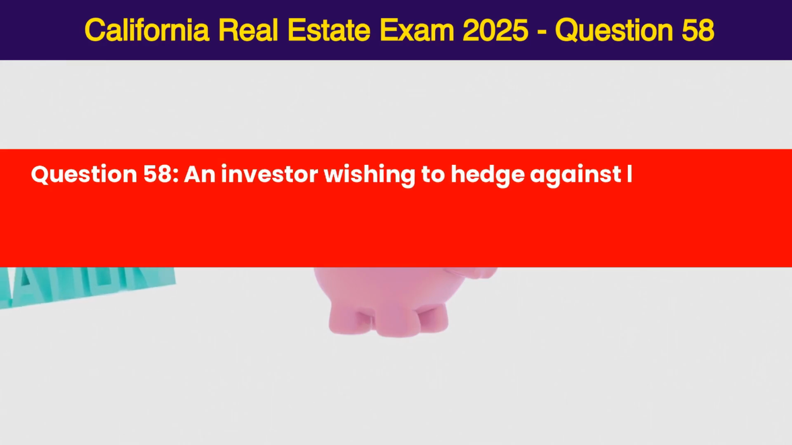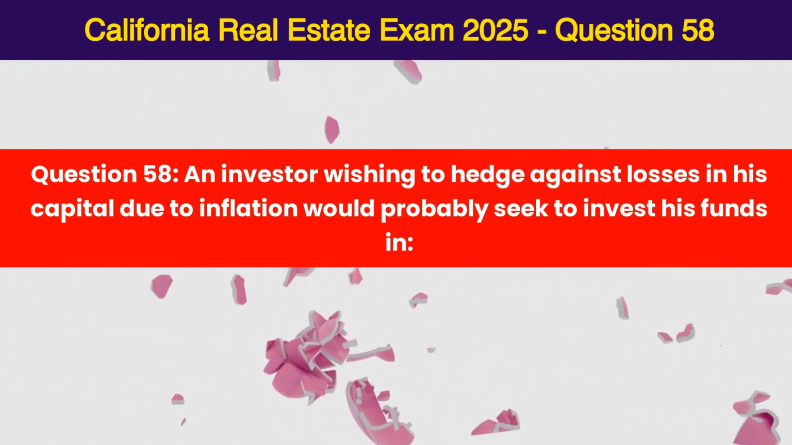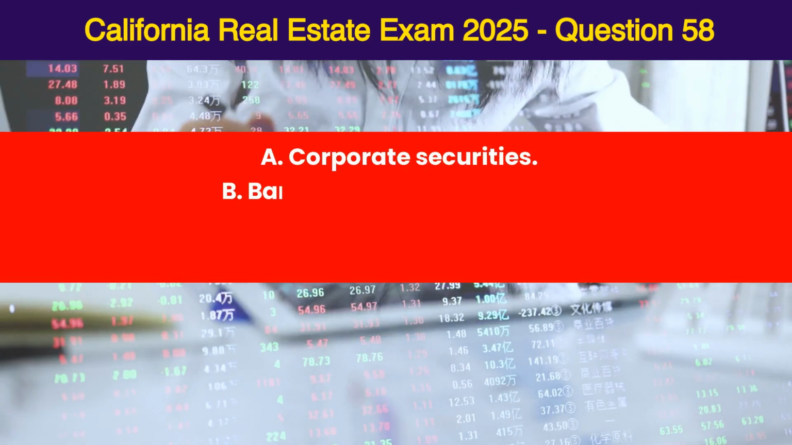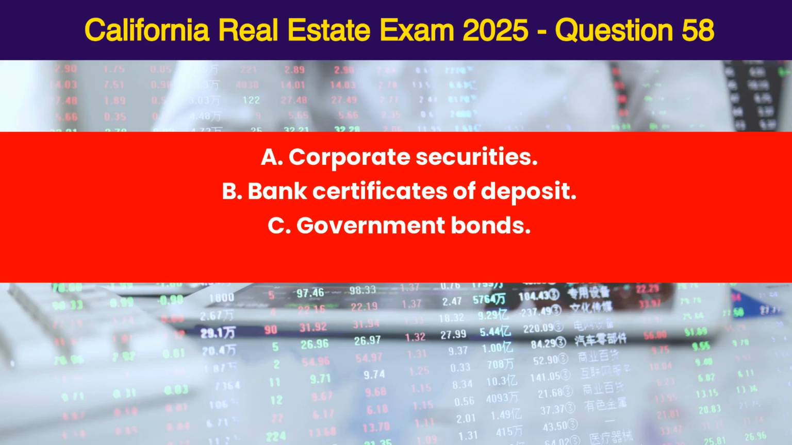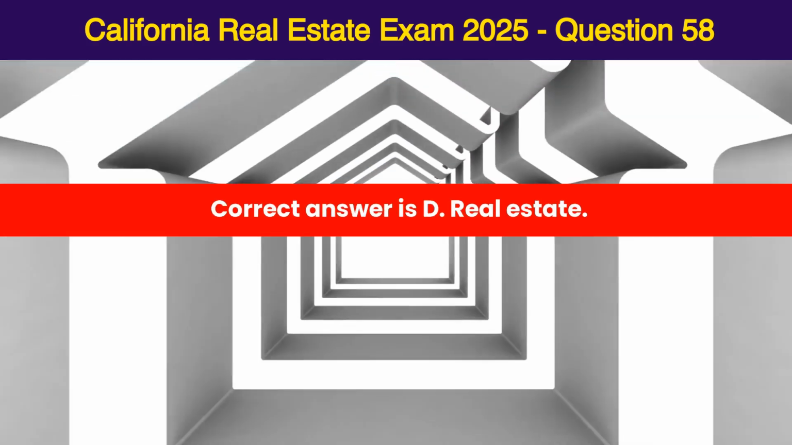Question 58. An investor wishing to hedge against losses in his capital due to inflation would probably seek to invest his funds in: A. Corporate securities, B. Bank certificates of deposit, C. Government bonds, D. Real estate. Correct answer is D. Real estate.